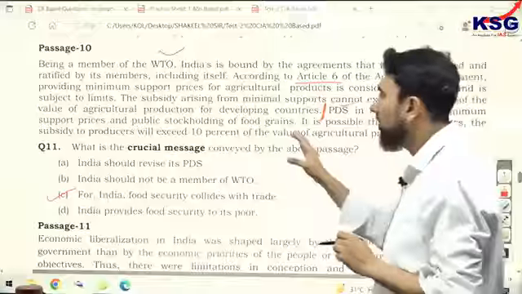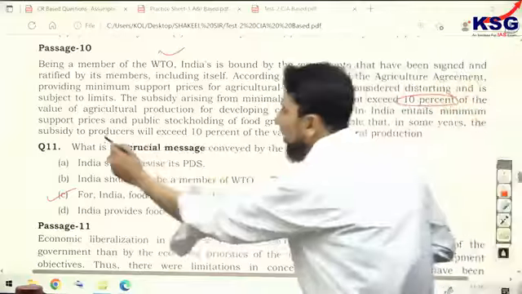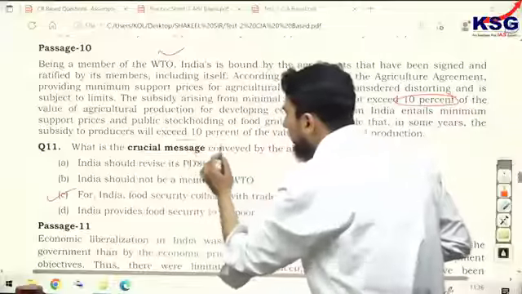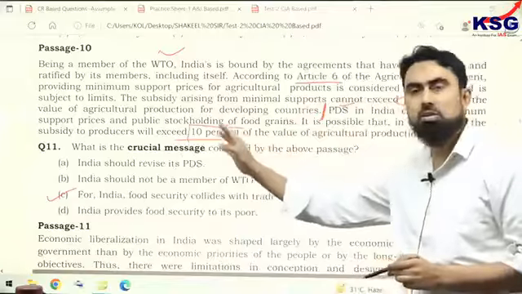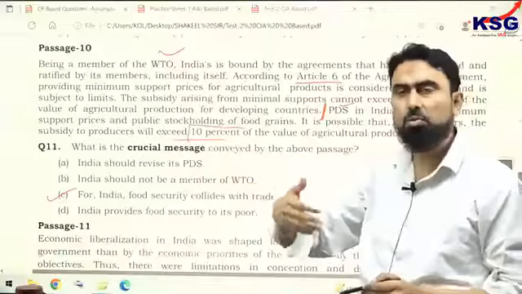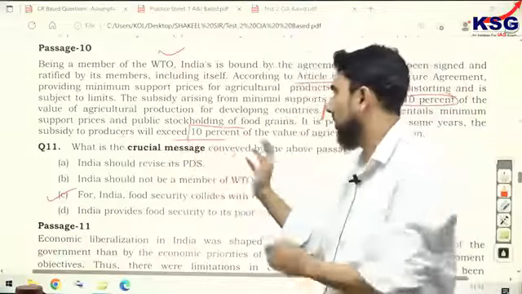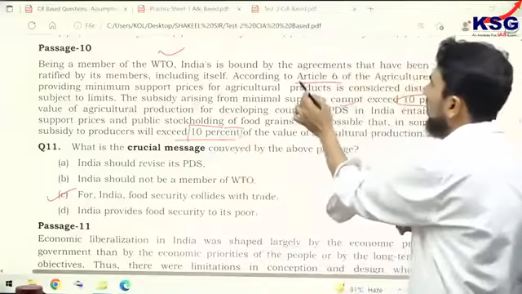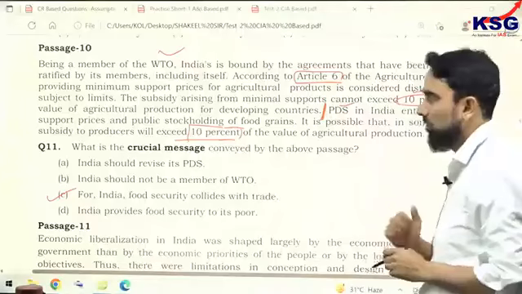And he says, last sentence, that in some years, the subsidy to producers will exceed 10% of the value of agricultural production. So in some years, it is possible that in India, the subsidy to producers will exceed 10%. However, according to this Article 6, it is not allowed to exceed 10%.